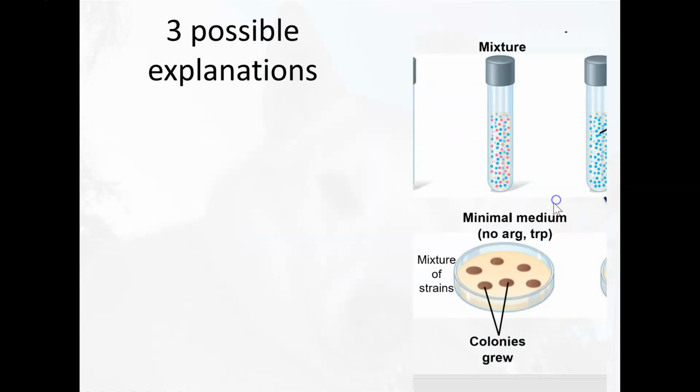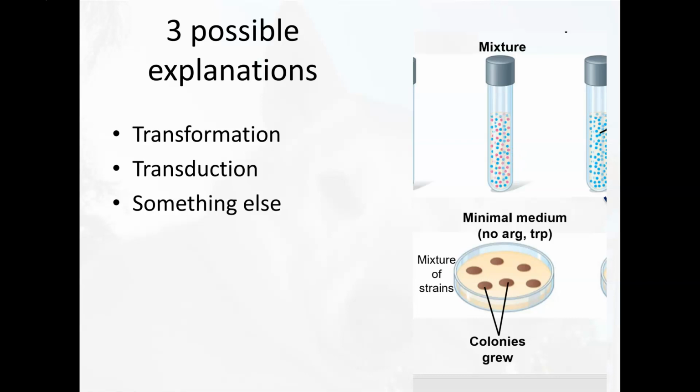So let's talk about what our possibilities are. We know at this time we've talked about two mechanisms of recombination: transformation and transduction. So it's very possible that transformation is occurring in this test tube. The bacteria are dying, their DNA is getting chopped up into tiny pieces, and some of that DNA is getting taken up into other bacteria, and those bacteria now have the ability to anabolize the amino acid they were missing. So that's quite possible. It's also quite possible that there's transduction occurring, that there are bacteriophages in this media allowing lateral gene transfer to occur. But it's also possible that there's some other possibility, right?